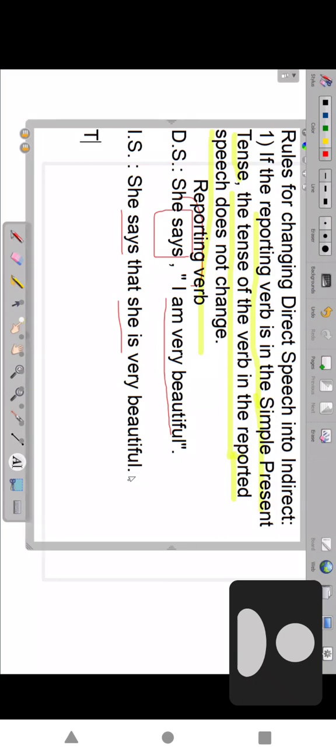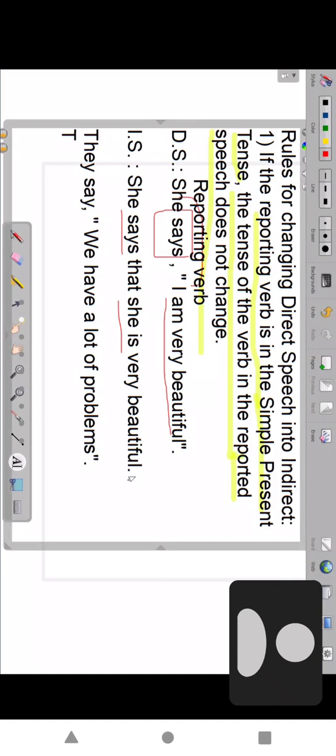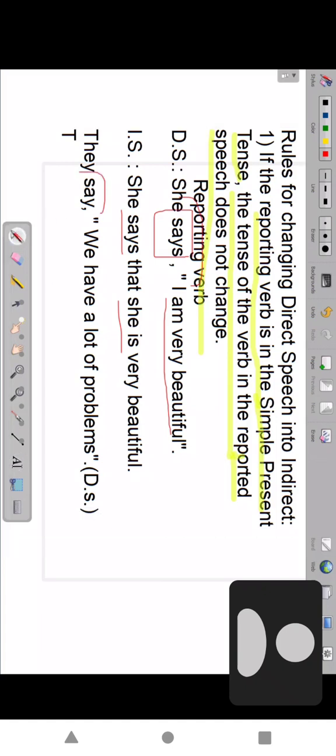Suppose I say direct speech. They say, "We have a lot of problems." Already we have a lot of problems. Why do you tell your problem to us? So everyone is like that only. "We have a lot of problems." So here, this is a direct speech. Is the reporting verb in simple present or any other? Subject plus verb one, right? So the reporting verb is in simple present here. So then no change. Same tense we have to follow.